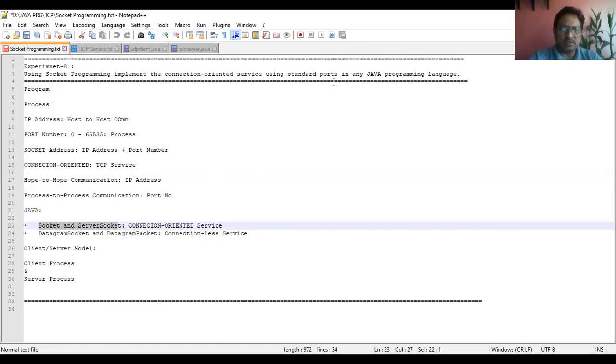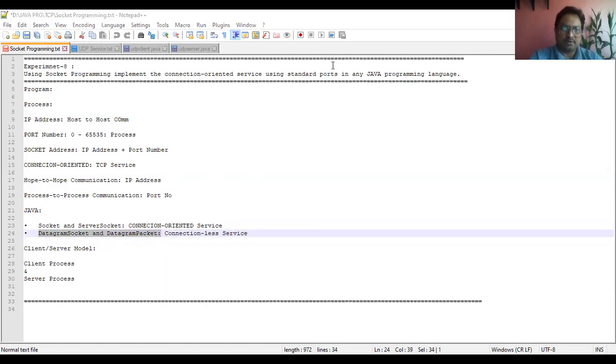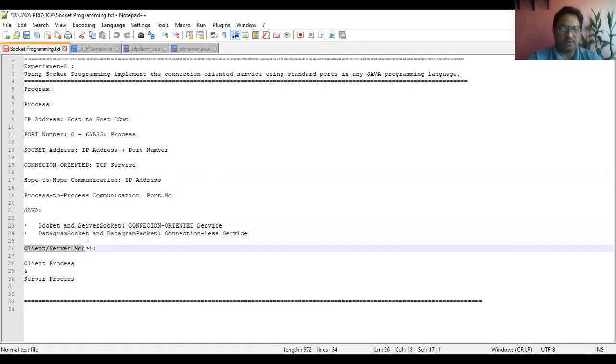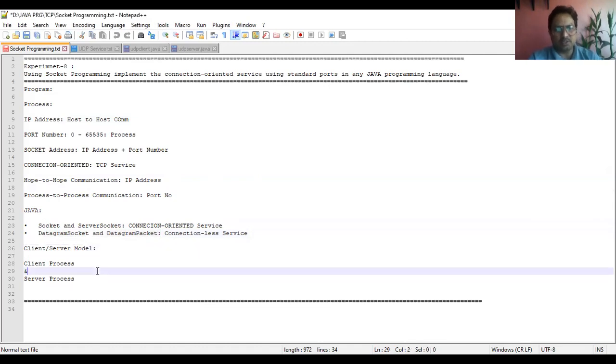For the connectionless service, you will be using DatagramSocket and DatagramPacket. All right. Every communication is based on the client server paradigm. For a successful communication, the 4 entities should be there: the client process, client socket address, server, and the server socket address.